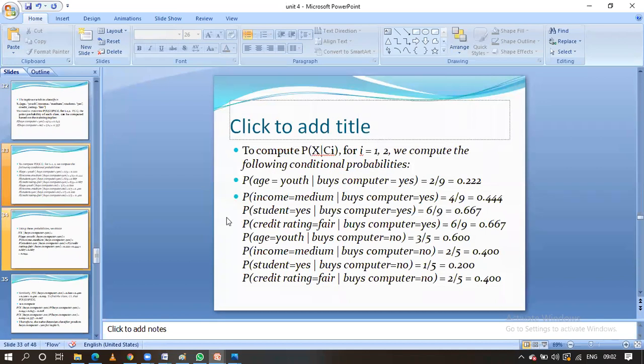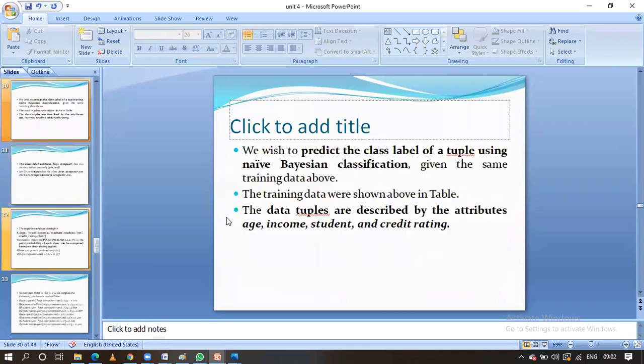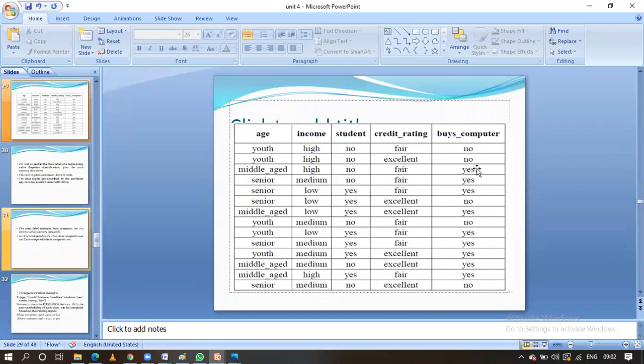For that we have to observe the input data, guys, and see how many of the yes cases have youth.